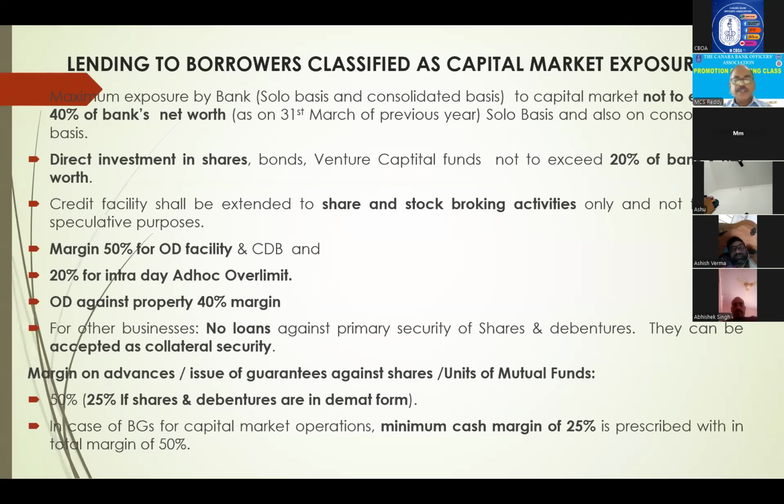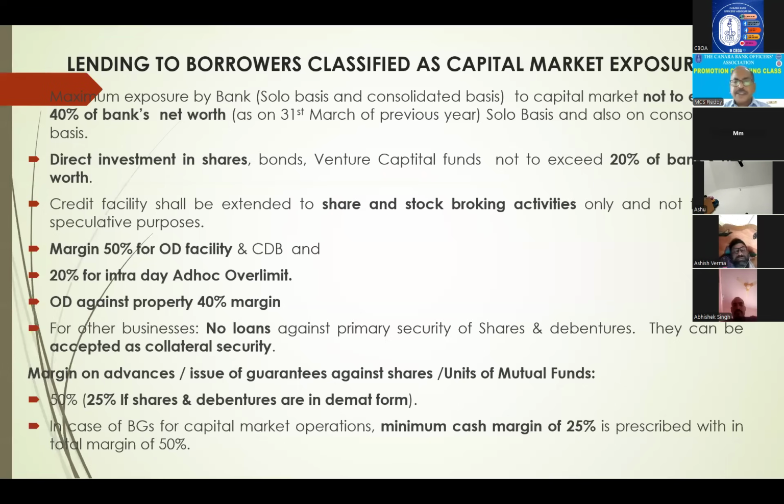And generally, normally, margin is 50% for any advance against shares or when you are giving to share brokers. A minimum margin of 50% is prescribed. And in case of ad hoc, 20% margin only. And for OD against property to these share brokers, we prescribe a 40% margin. And another one is no loans against primary security of shares and debentures to other than individuals. For individuals, it is permitted. Again, a 20 lakh ceiling is there, it will come. For other than individuals, there is no question of direct loan against shares, but we can accept them as collateral security. Right?